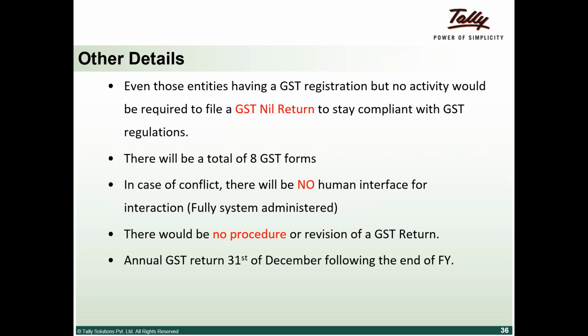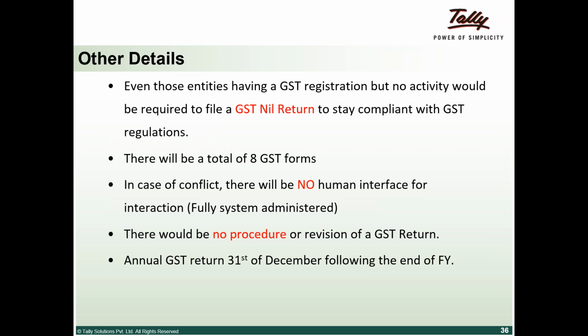This should generally tie up with your financials, and it will also make it easier for an assessment to happen, because an assessing officer need not look at 12 different monthly returns, though technology enables you here to square off everything on a monthly basis. So GSTR 3 on a monthly basis would be enough to tell that my entire transactions are here. But GSTR 8 gives you a view of the 12-month transactions.